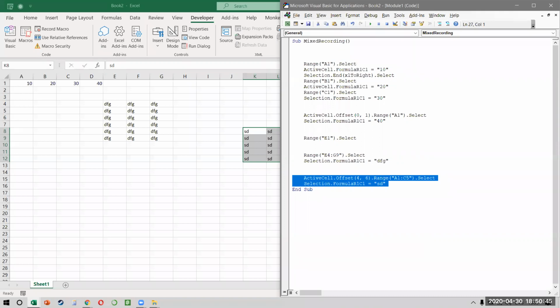The best way to learn is to practice. You have to go back, open a blank Excel file. Start with a blank Excel file and then you can start working with your own Excel files and just perform some actions and see what all is recorded. And believe me, you will be surprised.